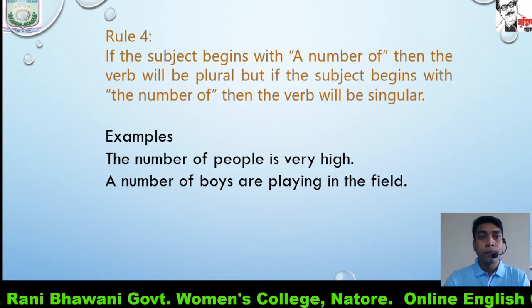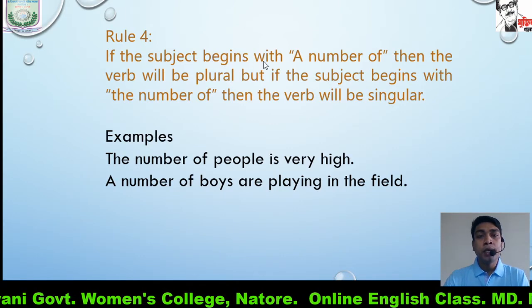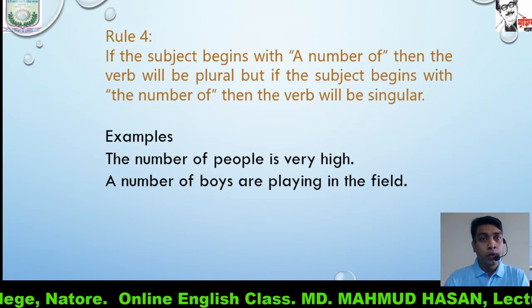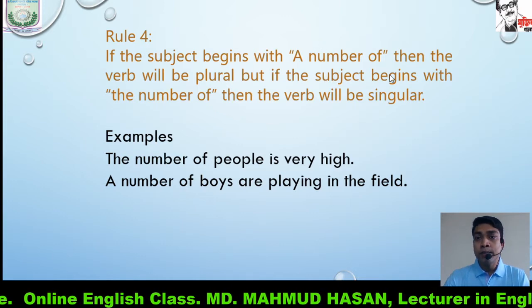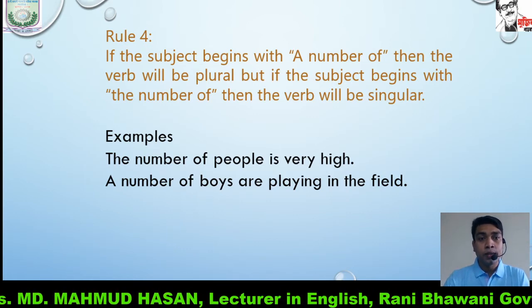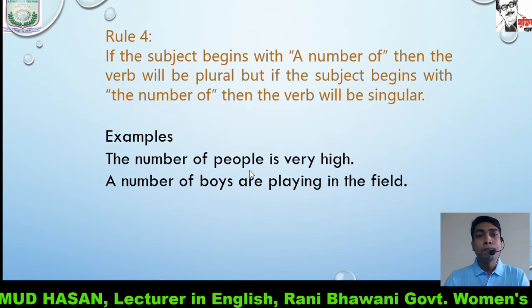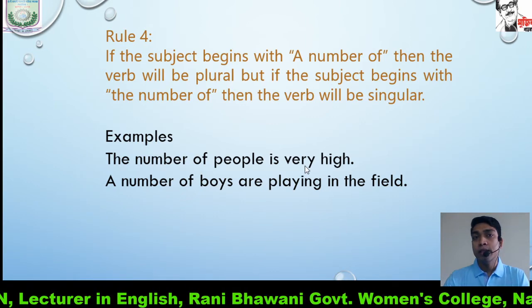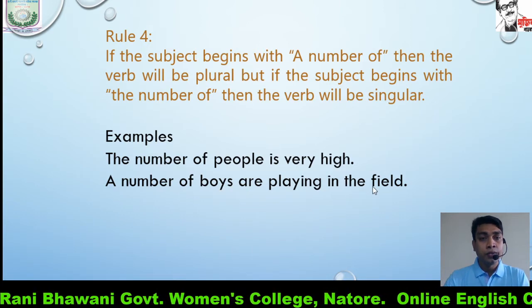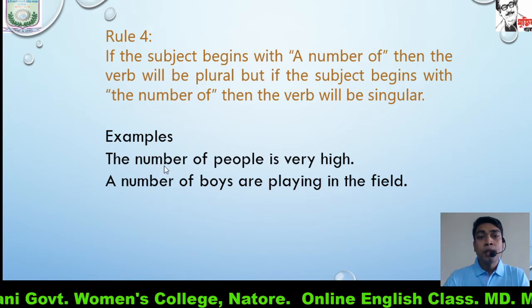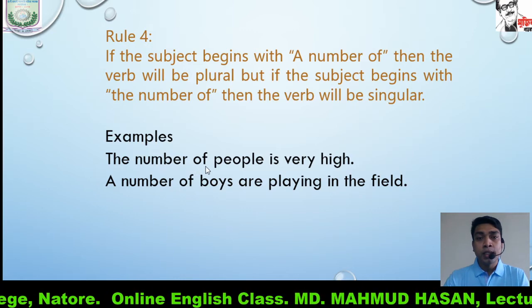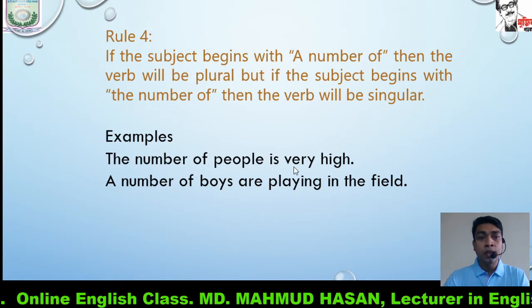Rule number 4. If the subject begins with a number of, then the verb will be plural. But if the subject begins with the number of, then the verb will be singular. Examples. The number of people is very high. A number of boys are playing in the field. The number of has come at the very beginning of the sentence. That is why our verb is singular.